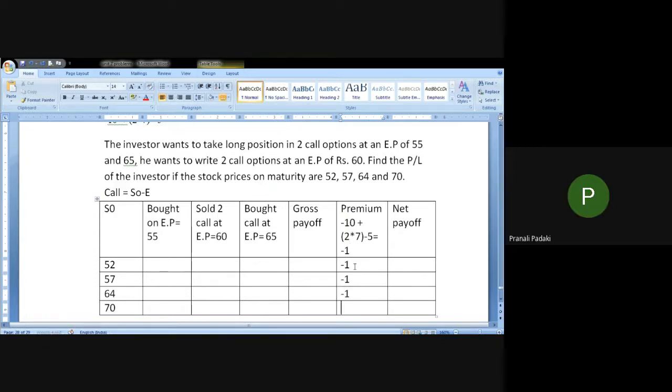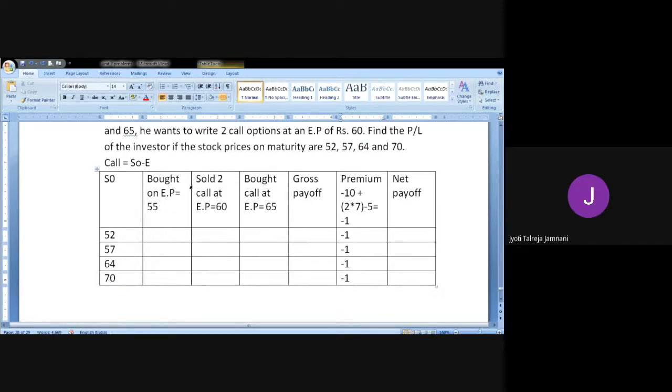So now, remember this formula always, it's a call option, it's S naught minus E. So we'll do here S naught 52 minus 55. We have a loss, so we will lapse this option. 57 minus 55, you have a gain of 2 rupees. 64 minus 55, the gain is of 9 rupees, and 70 minus 55 is 15 rupees.